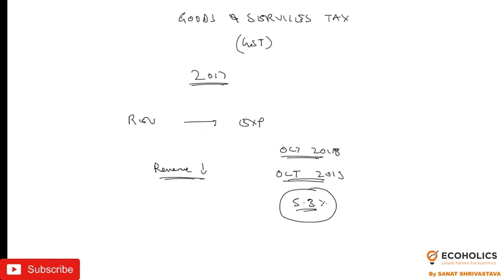Understanding the core concept, although these data are not important, the important thing we need to discuss is the reasons behind it, because in the examination they will ask about the reasons, and how government can mop up extra revenue in order to meet the target. These are the reasons you have to give in the examination. In October 2019, revenue collection was around 95,000 crore.